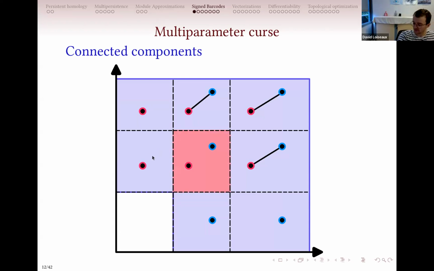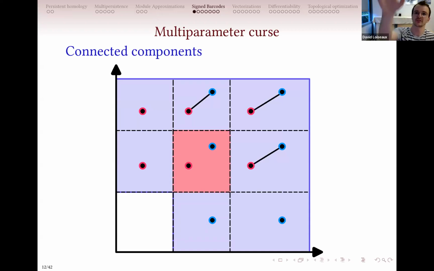And this comes from the fact that, as opposed to the one parameter case, in the one parameter case you have a nice matching between a cycle and the boundary that kills this cycle. So for example, if I take the horizontal slice, I have these blue points that appear that get killed by this edge here. But if I take another slice, for example the vertical slice, these red points would get killed by this segment here. So you see that the matching is not valid anymore because you can have multiple paths that create different matchings. And so one way to deal with that is just to ignore this matching.